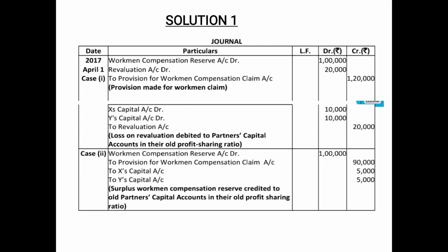So ultimately the final entry will be workmen compensation reserve account debited 1 lakh, to provision for workmen compensation claim account with the amount of claim, to X's capital account and to Y's capital account with 5,000 each, because we have distributed the surplus of 10,000 in the old ratio, that is 1:1. So the narration can be: surplus workmen compensation reserve credited to old partners' capital accounts in their old profit sharing ratio.